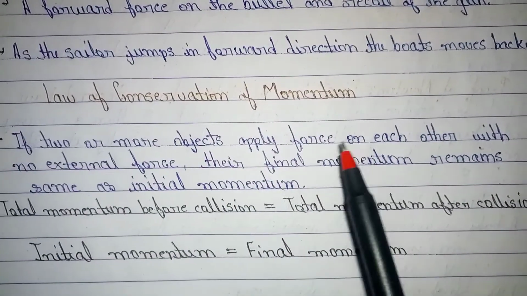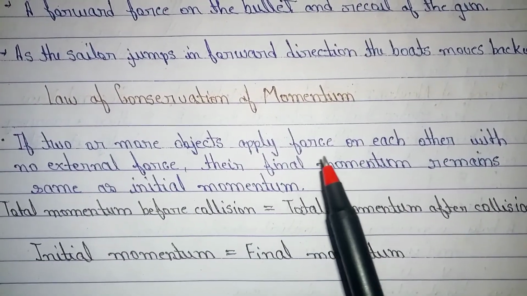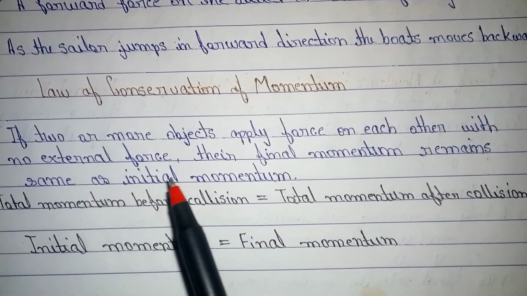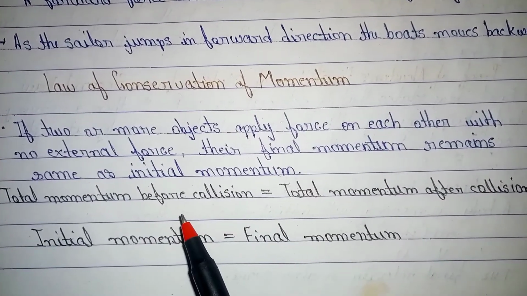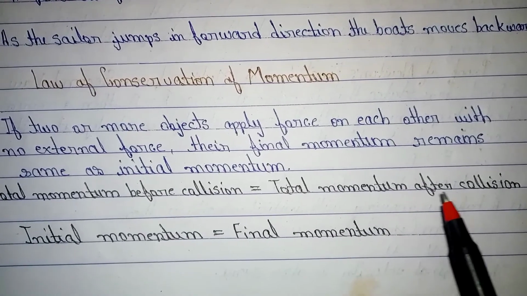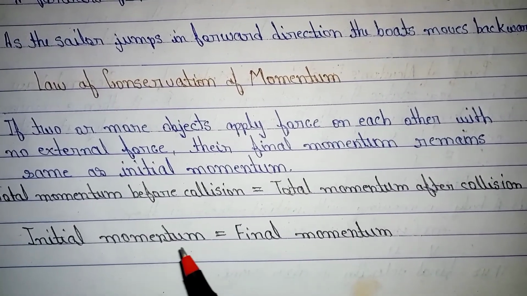Law of conservation of momentum. If two or more objects apply force on each other with no external force, their final momentum remains the same as the initial momentum. Total momentum before collision equals total momentum after collision. So initial momentum equals final momentum.